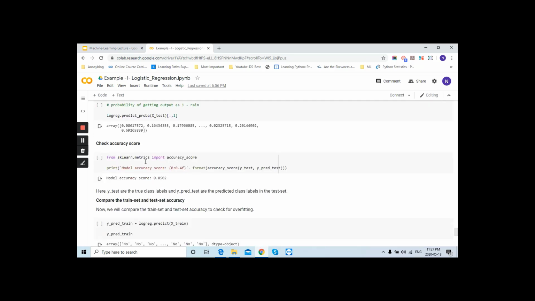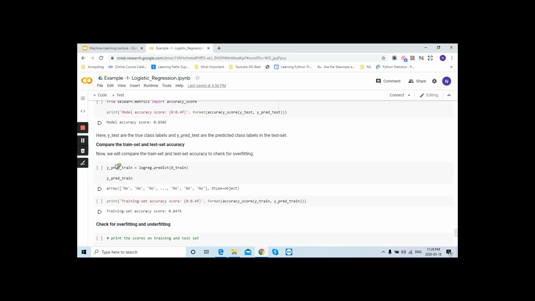Okay, so this way you will come to know, in the form of an array result, either it will rain or not tomorrow. Now we will check the accuracy using the accuracy score by passing the actual value and predicted value. This is an 85% score. That is not bad. Now we will compare the train and test accuracy using the y_pred function, and this accuracy is coming 84%.